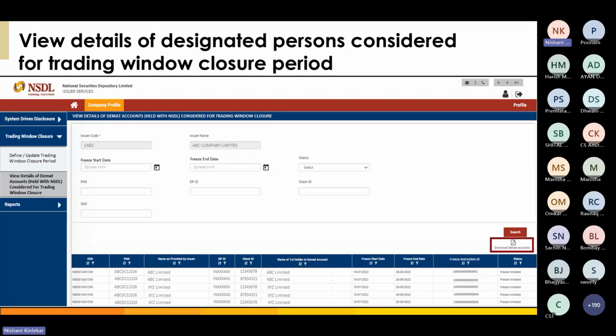Now I request the CDSL team to provide your walkthrough for the CDSL portal as well.